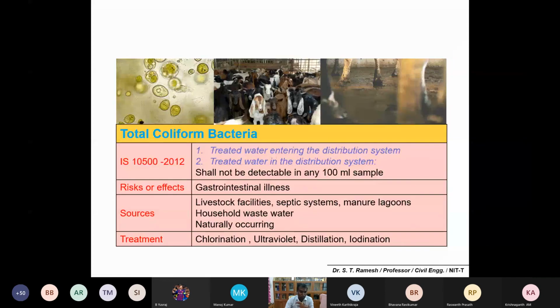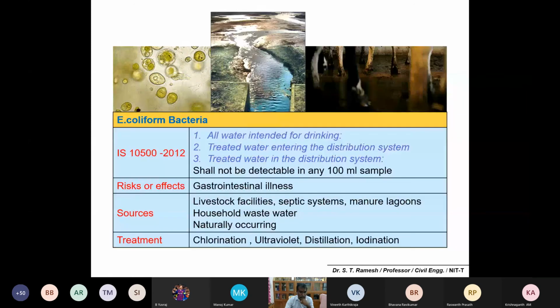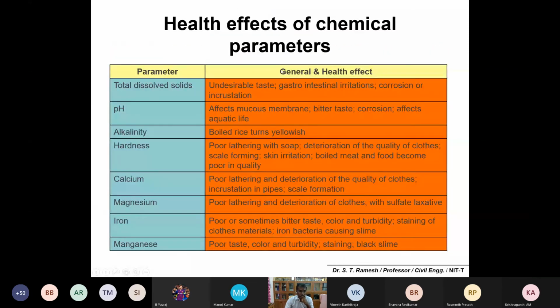Coliform, I already mentioned to you, there should not be any detection of microbial contamination. This is total coliform, this is E. coliform, and this also leads to gastrointestinal illness, and there shall not be any detectable traces in any 100 ml of the sample. So these are the consolidated health effects of chemical parameters. Anyway, just have a look.